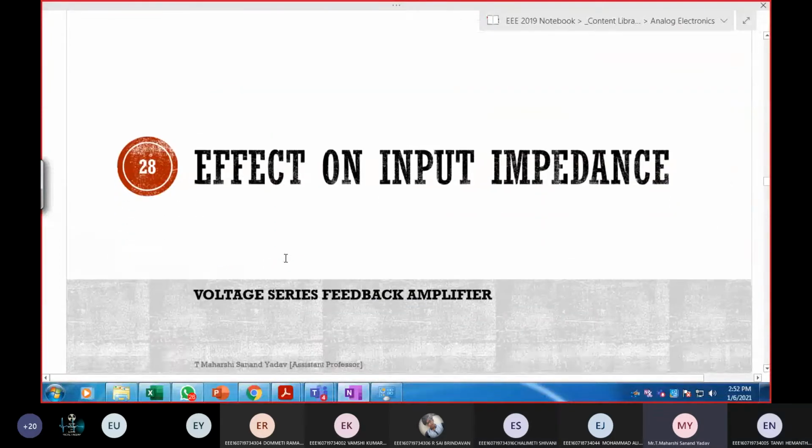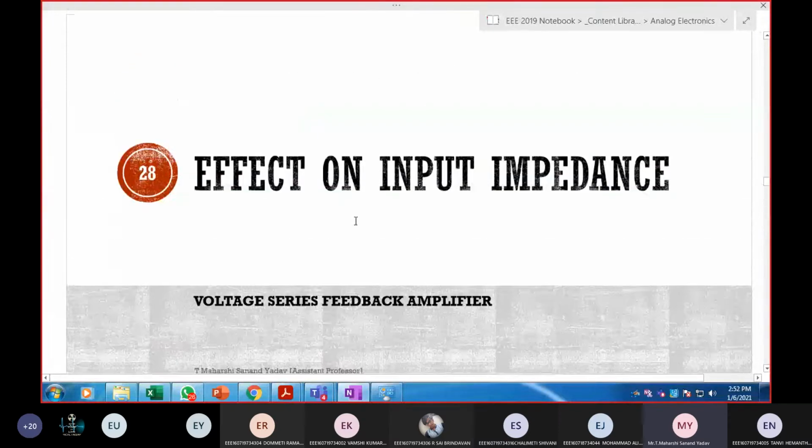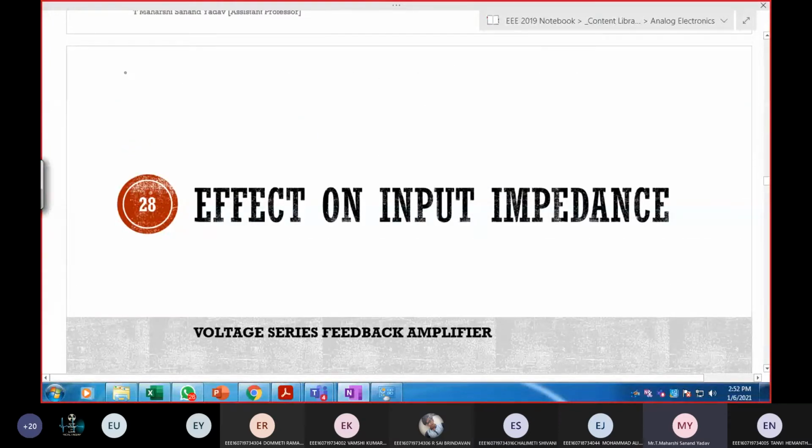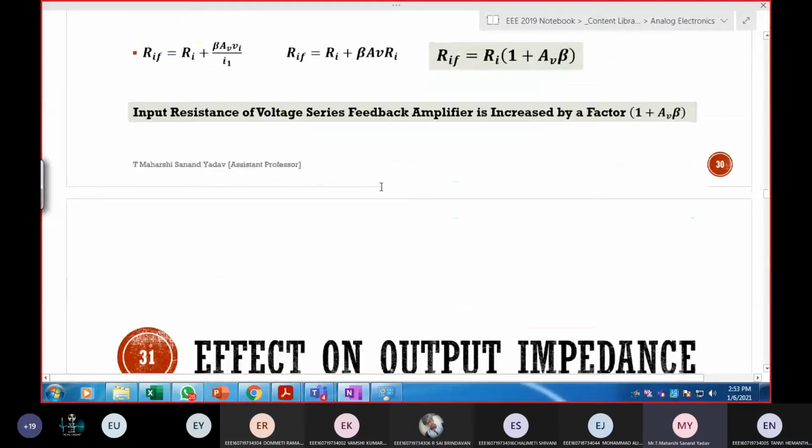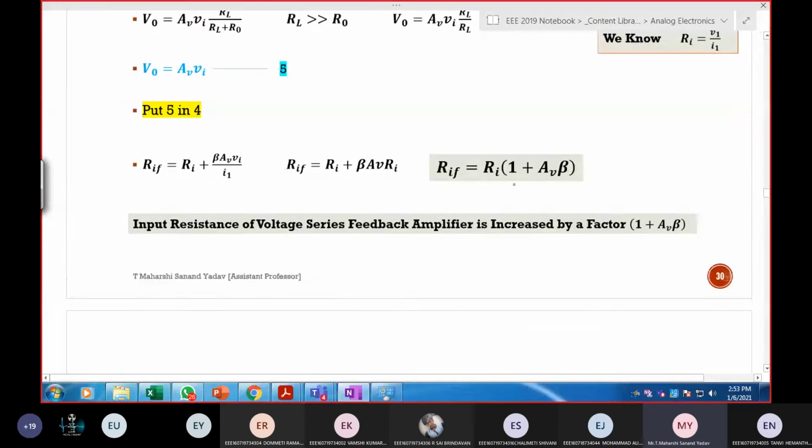Next, let us see what is the effect on input impedance. So directly I've told you the answer. Can anyone tell me now? Without solving, we have seen already. Voltage series. This is output, this is input. Input is in series. Then what will happen to input impedance or else input resistance? Will it increase or decrease? It will increase by a factor of 1 plus A beta. See, I'll show you the answer directly. After solving all this, RIF is equal to RI into 1 plus A beta.